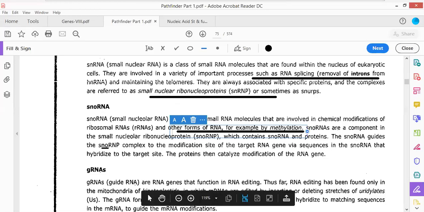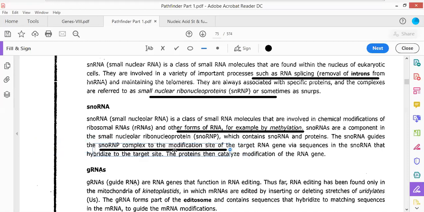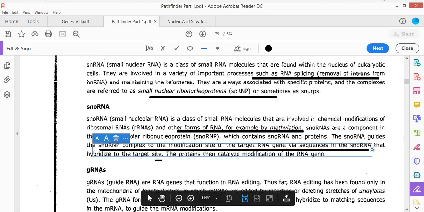The snoRNA guides the snoRNP complex to the modification site of the target RNA via sequences present in the snoRNA. These sequences hybridize to the target site. The protein then catalyzes the modification of the rRNA. So these are the ones that are responsible for the modification of RNA genes.